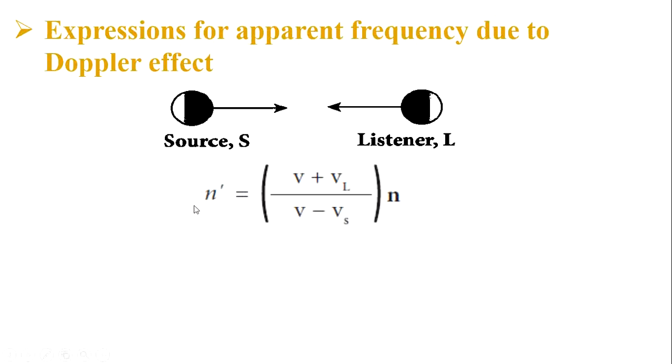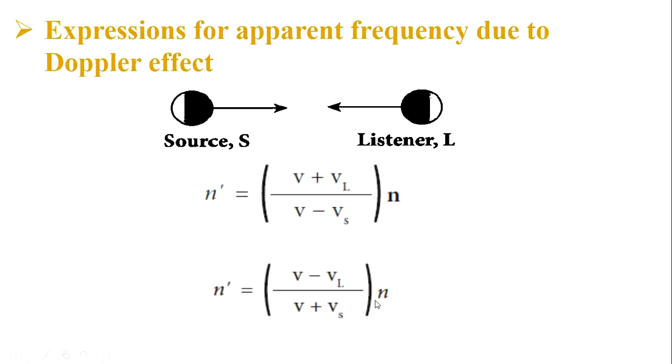What is n dash? Apparent frequency. What is n? Original frequency. VL is the velocity of the listener, and Vs is the velocity of the source. Now this is when the source and listener are moving towards each other. See this expression, n dash is equal to (V minus VL) by (V plus Vs) into n. This expression is for when both the source and listener are moving away from each other.